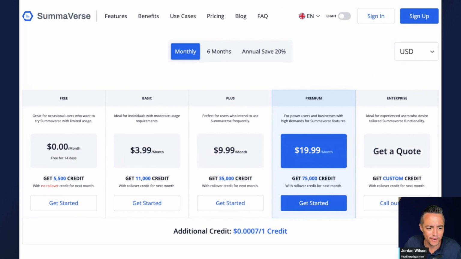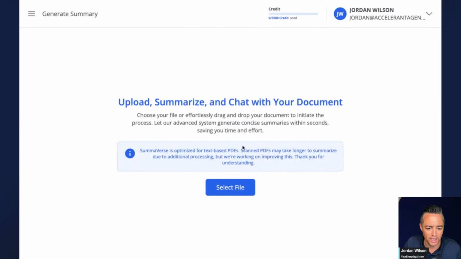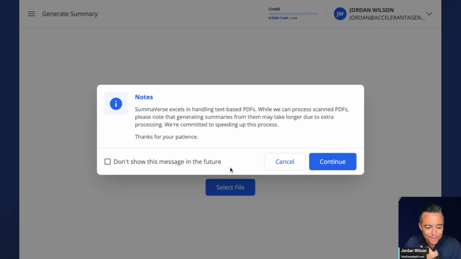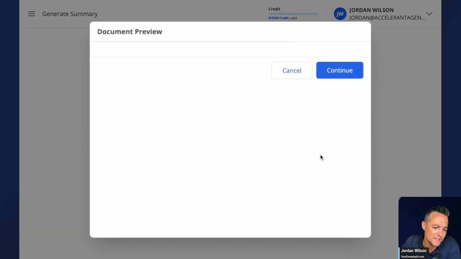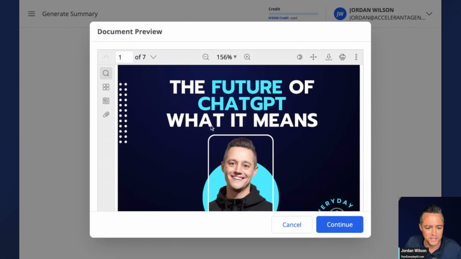All right, so I signed up for a free account. Let's go ahead and jump in and see how this works. It says you can upload, summarize, and chat with your documents. So I have a document here that I'm going to bring up about the future of ChatGPT and what it means. This is just a little carousel document, nothing crazy, not a ton of content, but a decent amount. So when I upload it, it brings up a document preview here. Okay, everything looks good in this preview. So I'm going to go ahead and click continue.